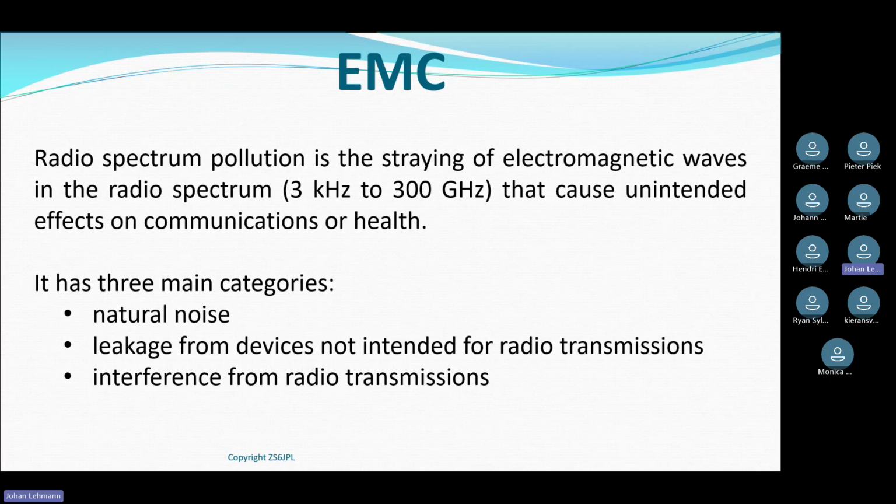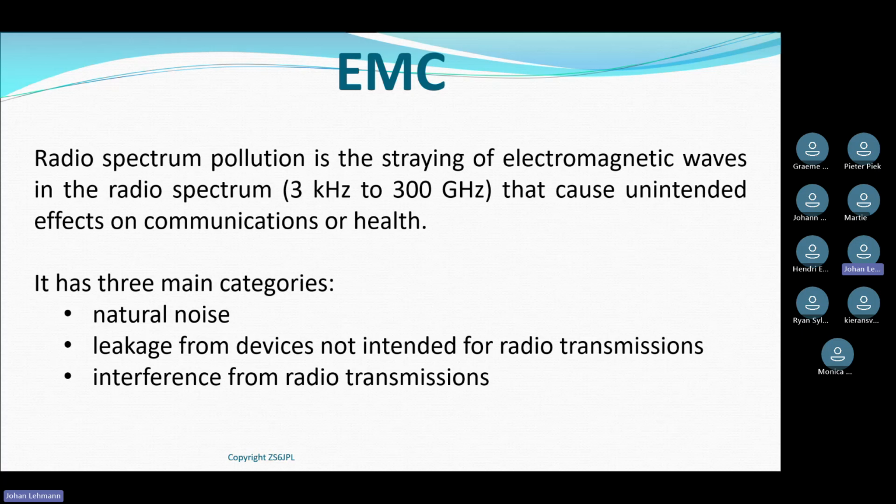Radio spectrum pollution can be broken down into three categories. Natural noise. This is typically what happens with the sun. We know that every day there's explosions on the sun, and sometimes of the year the explosions get more as the solar cycle changes. And then certain times of the year there's very little explosions. But all those things are creating natural noise, which you can't do anything much about except if you're on the wrong side of the earth when it's night. But natural occurring noise is something that happens, and it happens in cycles.